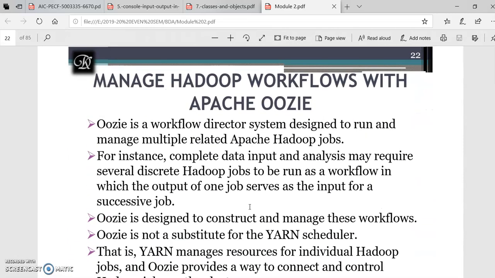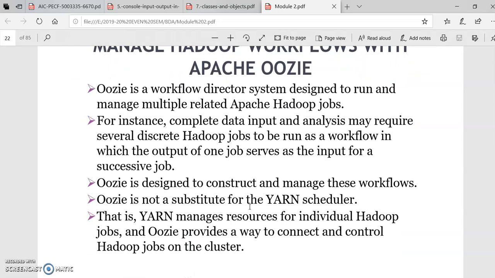Next we'll see Apache Oozie. Apache Oozie is another tool, a workflow director system designed to run and manage multiple related Apache Hadoop jobs. For example, a complete input and analysis may require several Hadoop jobs, which can be easily performed by making use of Oozie. Oozie is designed to construct and manage all these workflows. Oozie is not a substitute for a YARN scheduler; it just manages the resources by providing a way to connect and control many Hadoop jobs.